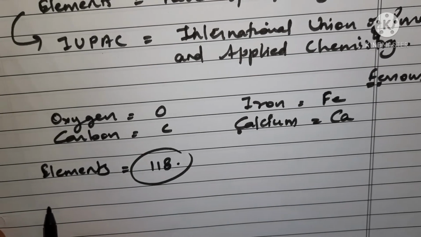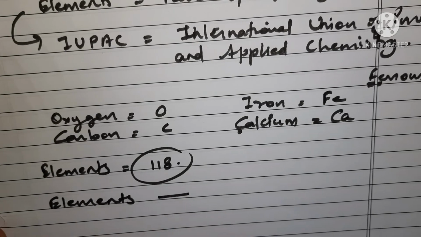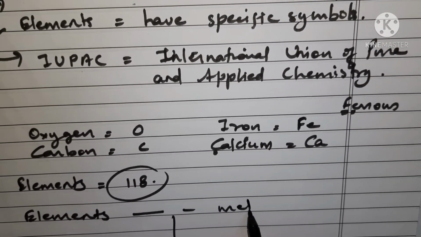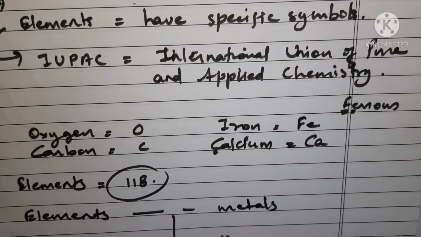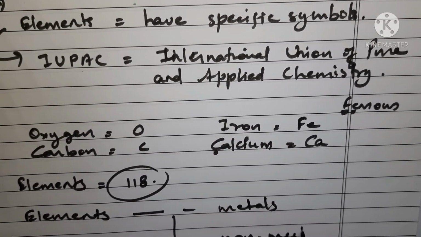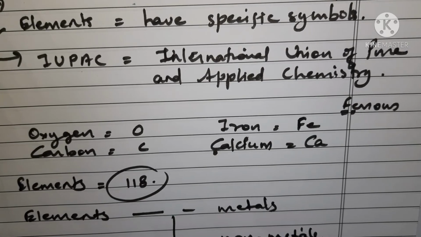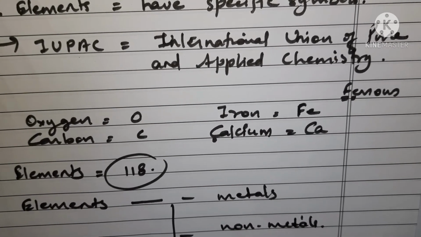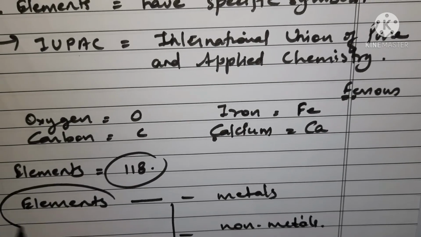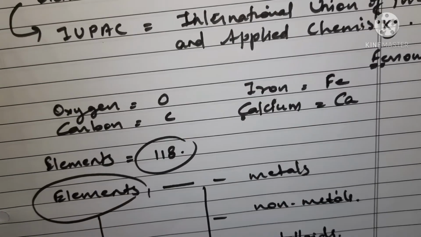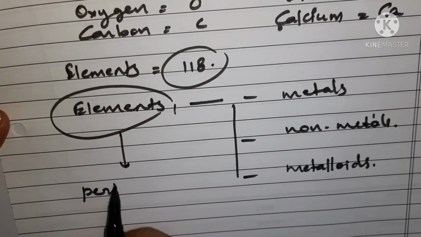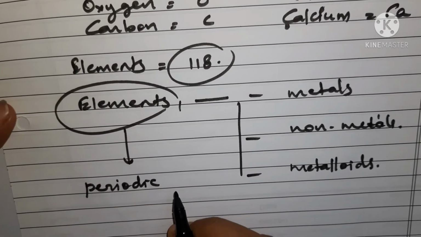Now elements can also be classified into three parts. What are they? Metals, non-metals, and the third one is metalloids. These 118 elements are shown by the periodic table, which you will learn later on.